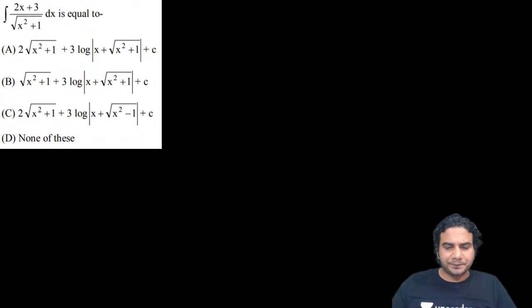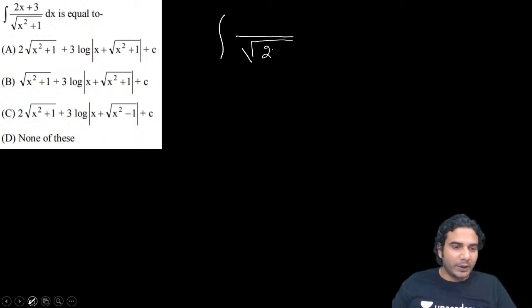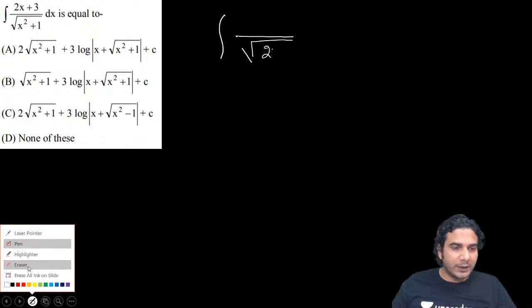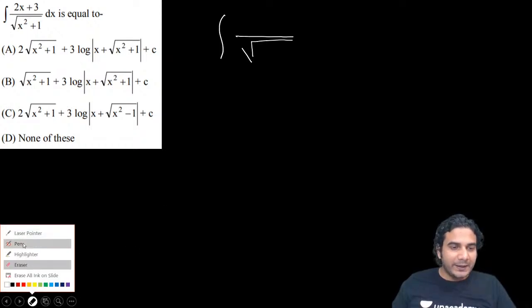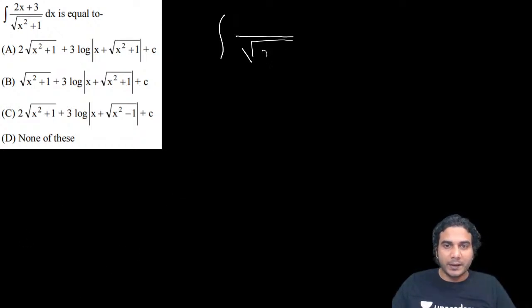All right, so this one is pretty simple, linear upon quadratic. So you can split it easily. What is the derivative of this, which is written in the denominator? It is 2x, which is already given in the numerator. Okay, so you just need to split it. It was the easiest problem of the day.